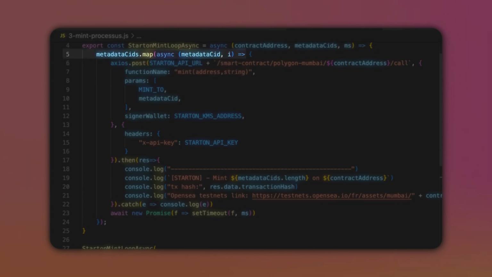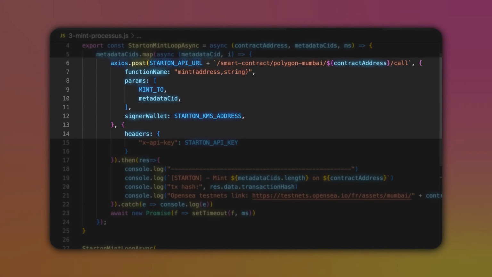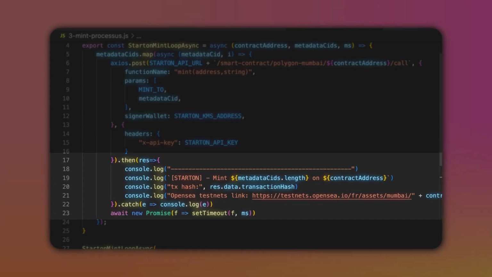Inside the function, we're going to loop through the array of metadata. Every iteration represents the minting of one token. And in each iteration, we're going to call the mint function of our smart contract. On line 6, we specify the address of the contract. Line 7, the function of the contract. And line 12, the address that is going to sign this transaction. After, we're going to print some details about the transaction. Finally, line 23, very important. We are going to wait between each iteration of this loop, and that's to simulate a real minting process.